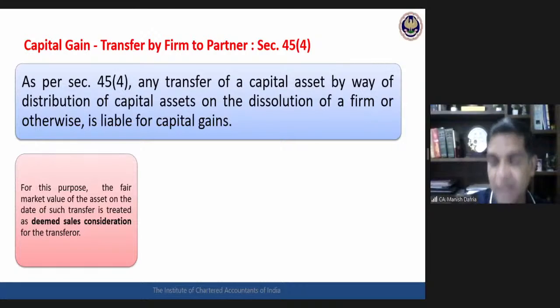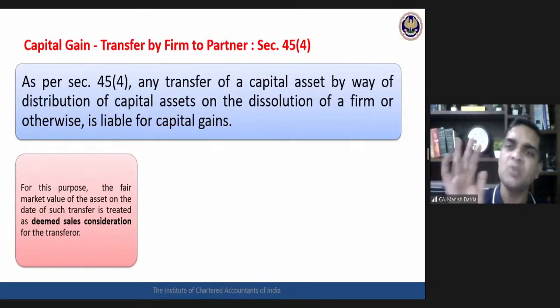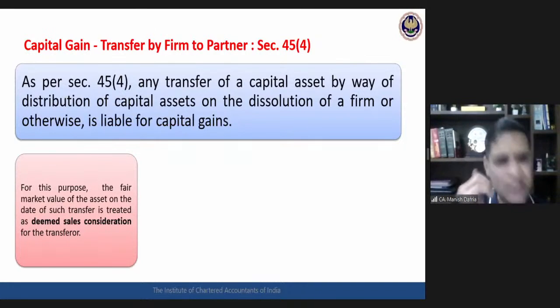Now, the practical problem would be the firm may not have any money. The firm has not actually sold off that plot. The firm only transferred that plot to the partners. So how to pay the capital gain? Nothing doing. Law says we will calculate the capital gain in this manner only. Whatever is the fair market value, that will be treated as the deemed sale consideration.